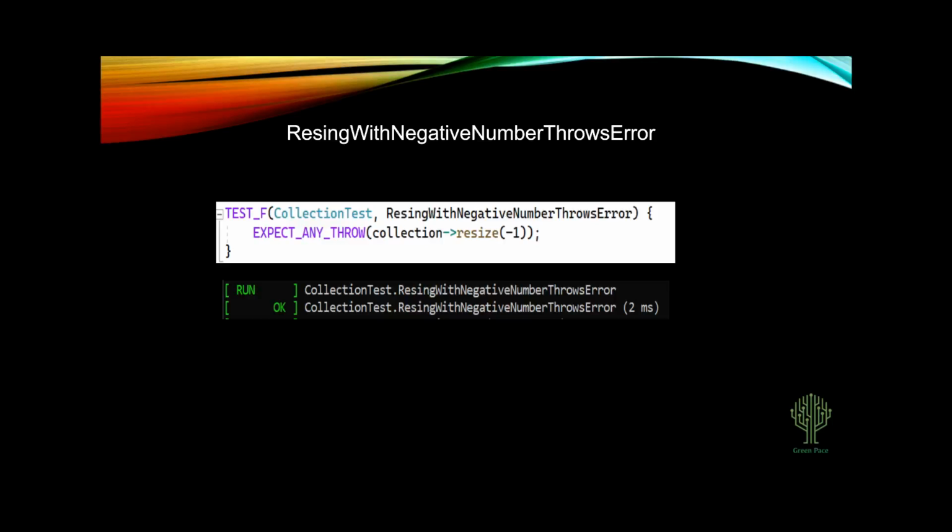Essentially, when collection resize runs with that -1 parameter, it should throw an error because we can only resize with a positive number. There's no such thing as a -1 sized array, as far as I'm aware. As we can see here, the results of that test, the test was run and the test passed, which means that our expect any throw was fulfilled. When we tried to resize the negative number, it did throw an exception, which that expect any throw caught. So that test passed.